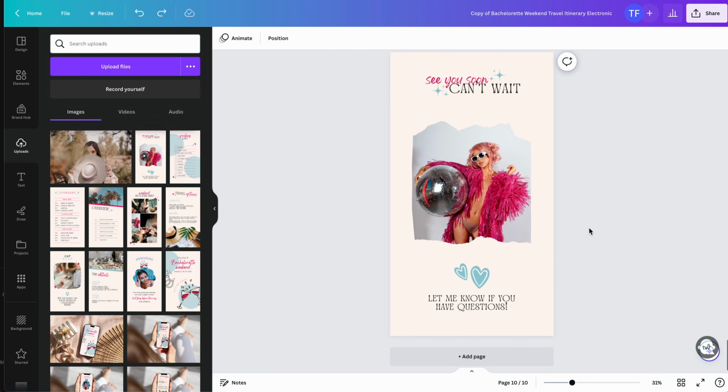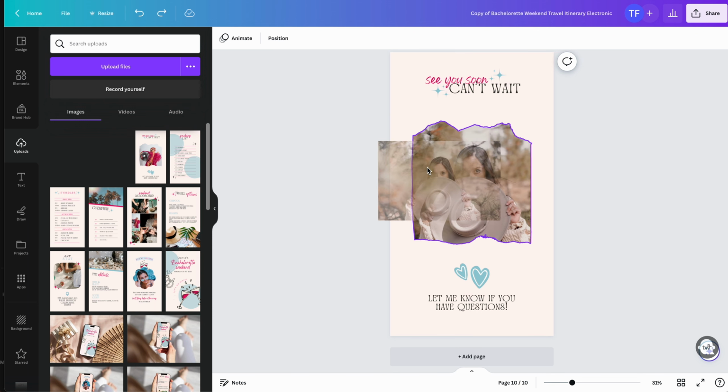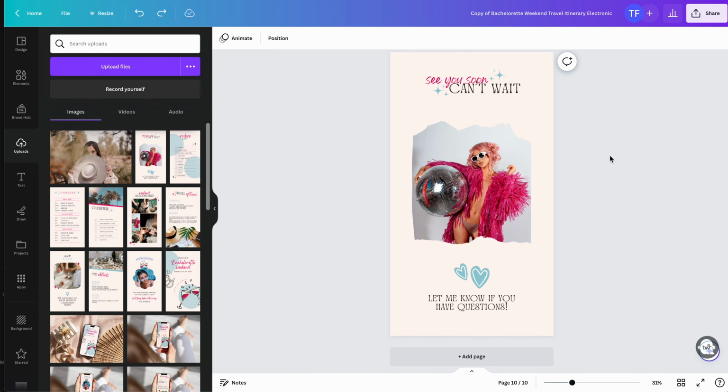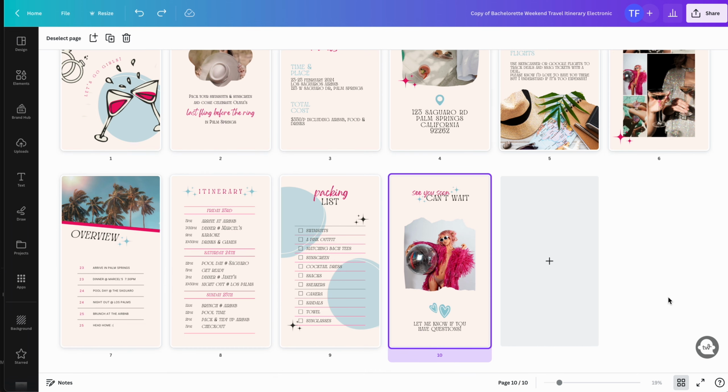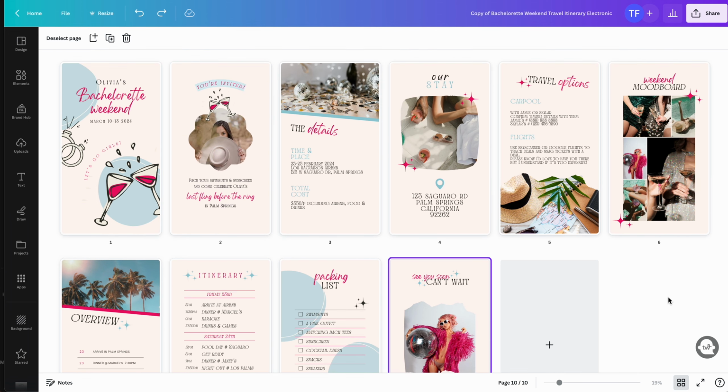And then we have this end page. You'll just add your own photo to it as a little send-off and get your girls excited to go on a bachelorette weekend with you. So that is the complete bachelorette weekend itinerary. If you have any more specific questions on how to edit anything, please let me know. I would be happy to walk you through any of these steps.